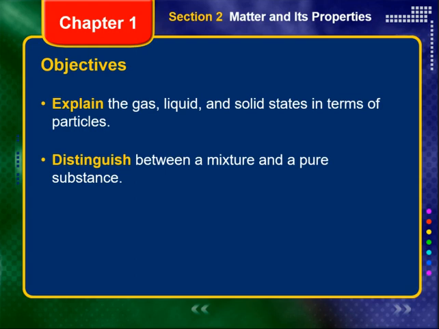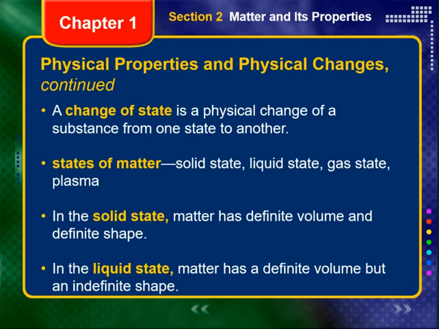At the end of this video, you should be able to explain the gas, liquid, and solid states in terms of particles, and distinguish between a mixture and a pure substance. Melting and boiling are part of an important class of physical changes called changes of state. As the name suggests, a change of state is a physical change of a substance from one state to another.